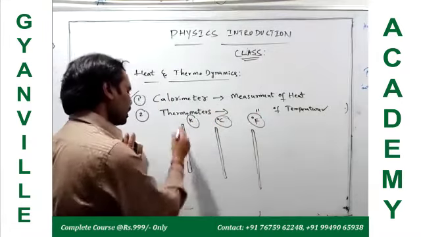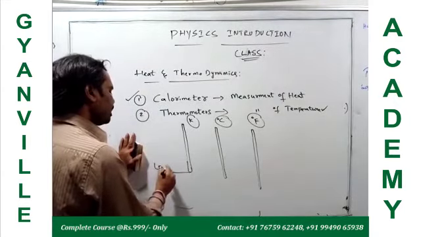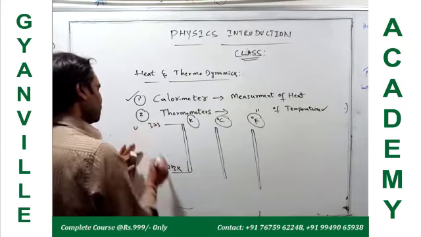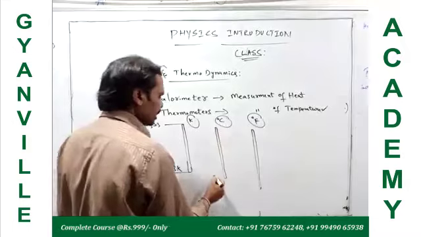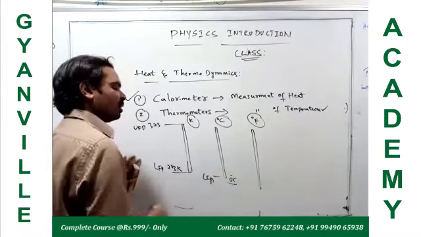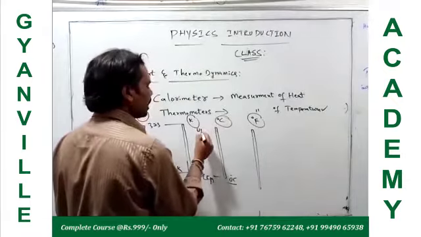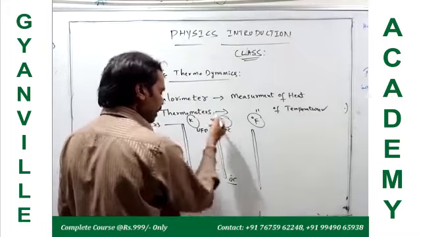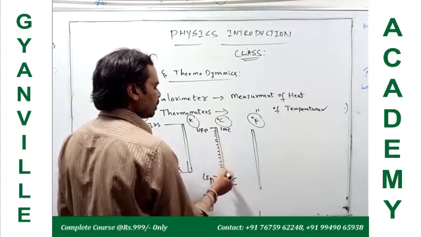In the Kelvin scale, the lower fixed point is 273 Kelvin and the upper fixed point is 373 Kelvin. In the degree centigrade scale, the lower fixed point is 0 degree centigrade, the melting point of ice, and the upper fixed point is the boiling point of water, 100 degree centigrade. In between, the scale is divided into 100 divisions. One division indicates 1 degree centigrade.